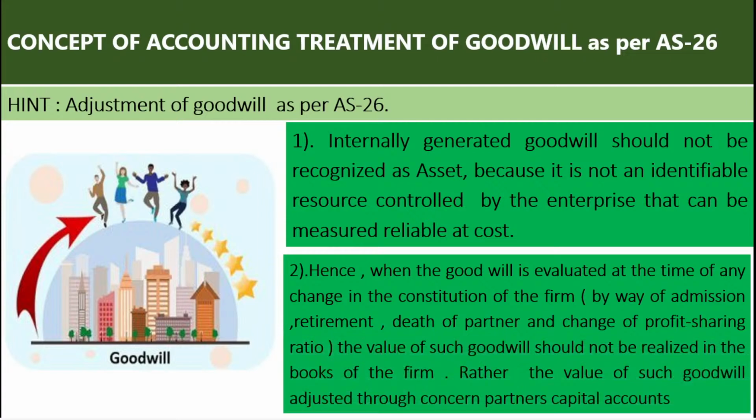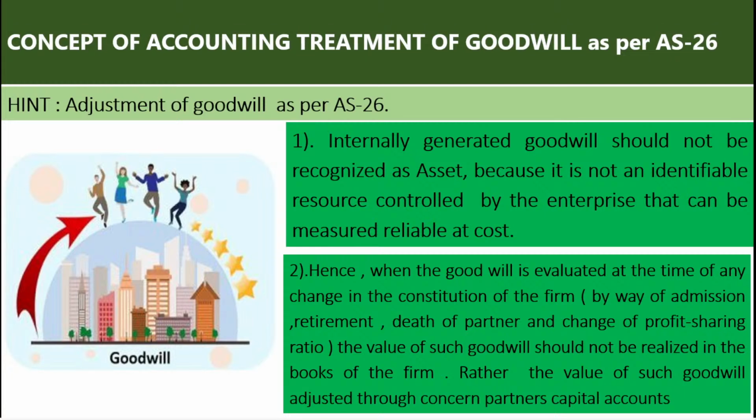Second point, hence when goodwill is evaluated at the time of any change in the constitution of the firm, we are saying changes in the constitution of the firm means change in the profit sharing ratio, admission of a partner, retirement of a partner, death of a partner. So this is called reconstitution of the partnership firm. In these situations, the value of such goodwill should not be recognized in the books of the firm. Rather, the value of such goodwill is adjusted through the concerned partners' capital accounts or current accounts.